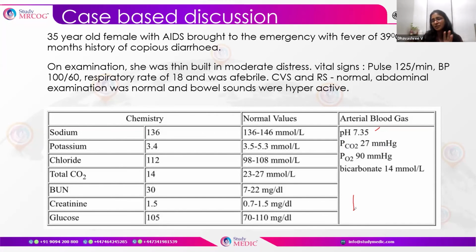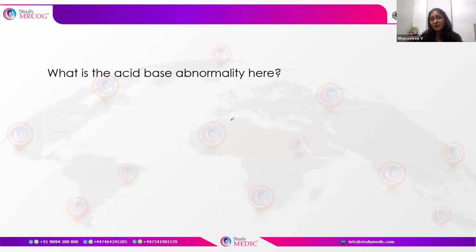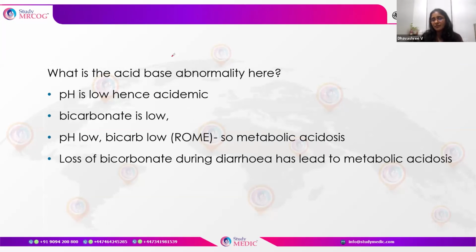What does this mean? pH and PCO2, if both are low, are on the same side. So what is the basic abnormality that is noted? Here the pH is low, it is acidosis. PCO2 is also low. In case of respiratory disorder, it should be in the opposite direction. Since it is not in the opposite direction, it is on the same side.